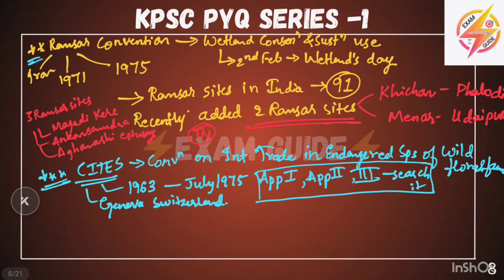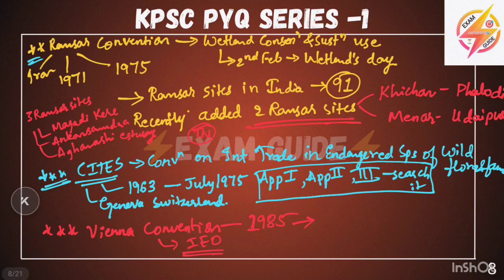And at last we will see one more convention mentioned, the Vienna Convention. In the recent Industrial Extension Officer exam, it was asked when it was enforced. The simple answer was 1985. Those who don't know will make a guess and get it wrong. The Vienna Convention was enforced in 1985.